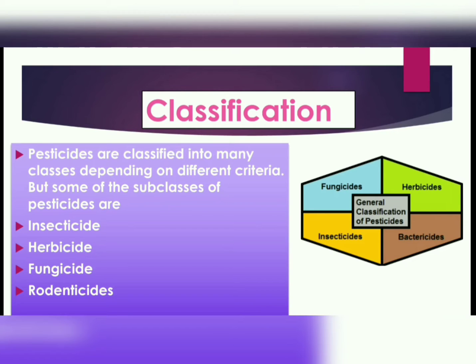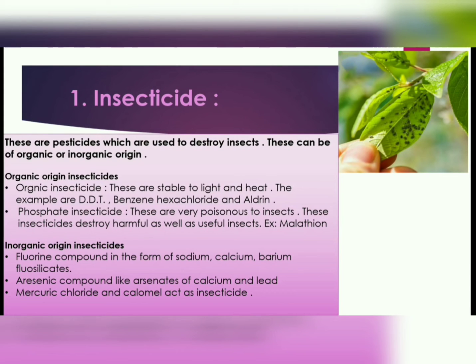Pesticides are classified into many classes depending on different criteria, but some of the subclasses of pesticides are insecticide, herbicide, fungicide and rodenticide. Now, first we see the insecticide. These are pesticides which are used to destroy insects. This can be of organic or inorganic origin. Organic origin insecticides include organic insecticide and phosphate insecticide.